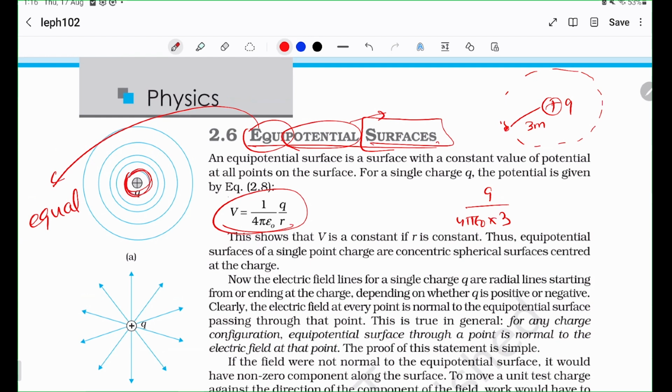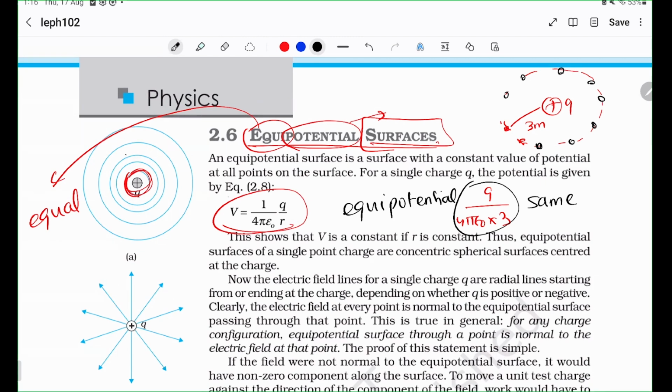And this value is the same everywhere, no matter where you take, right? All points on the circle or on the sphere, whatever in 3 dimensions, they're the same value of the potential. Therefore, they're called equipotential because it's the same potential. Okay, that's all it means.